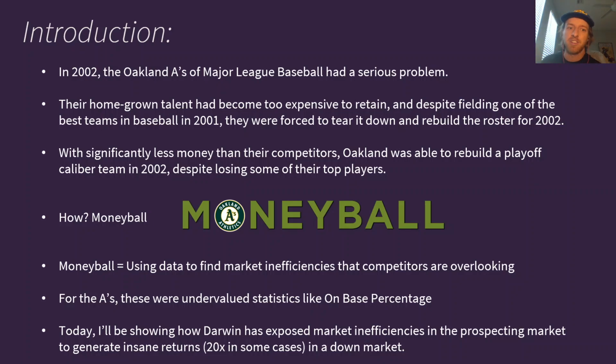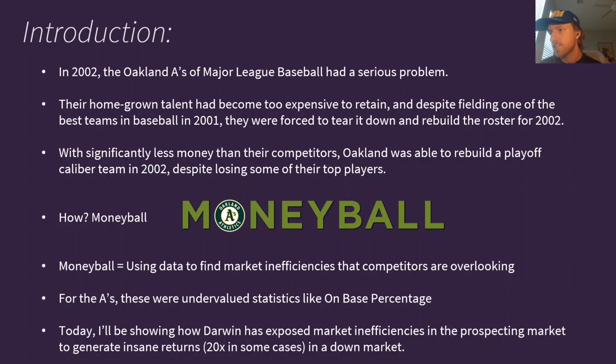So, with that being said, Moneyball basically means using data to find market inefficiencies that competitors at the time are currently overlooking. So, for the Oakland A's, these were undervalued statistics like on-base percentage in an era where teams were really focused on batting average, when on-base percentage was a better metric for actually showing how valuable a player was. But in any sense, they were using more advanced and better metrics than the other teams at the time, so they were able to beat them despite having far less money.